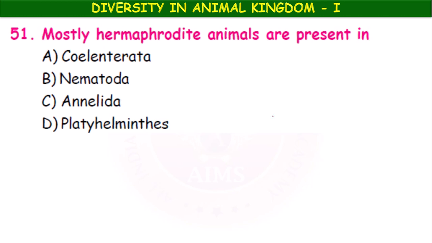Mostly hermaphrodite animals are present in Coelenterata, Nematoda, Annelida, platyhelminths. Here Annelida include the maximum hermaphroditic animals. What is the meaning of hermaphrodite, children? Hermaphrodite is a term which means both male and female reproductive organs present in the single animal.